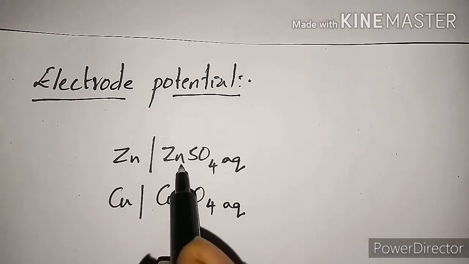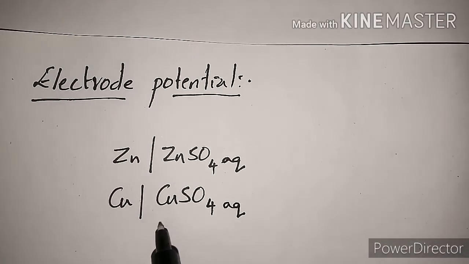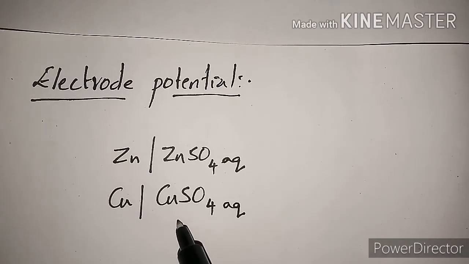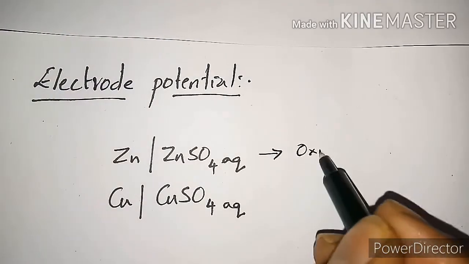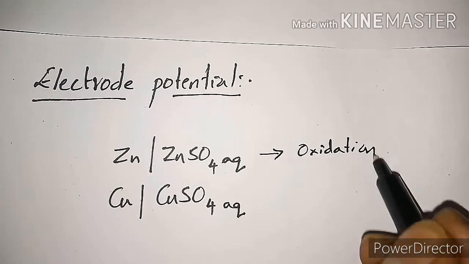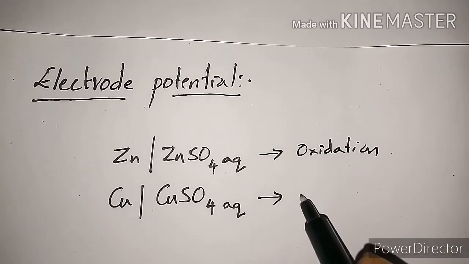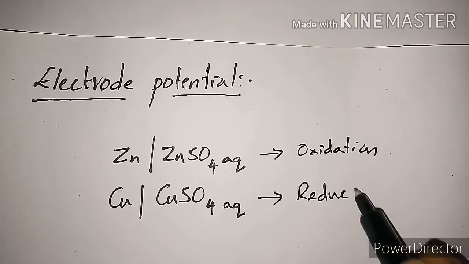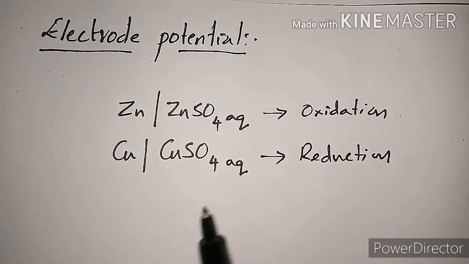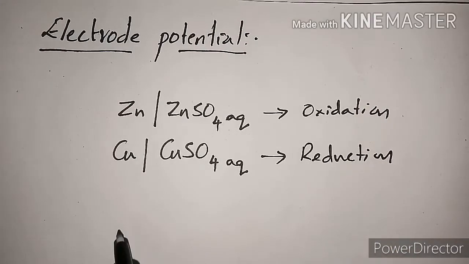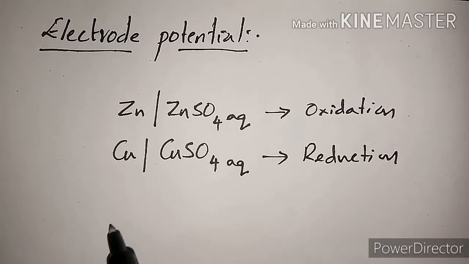Now zinc is in contact with the zinc 2 plus ion, its own metal ion. Copper is in contact with the copper 2 plus ion, its own metal ion. Now zinc will undergo oxidation, and copper will undergo reduction. Now we can define the electrode potential. The electrode potential is nothing but the natural tendency of a metal to undergo oxidation.